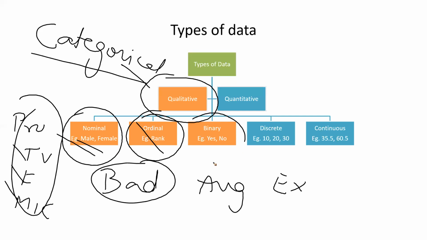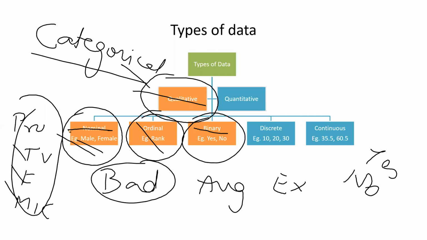Then the third type of categorical data which we have is yes or no, true or false, right? Binary type of data, whether the rain will happen or not, yes, no, something like that. So if I want to classify this categorical data, the segregations are nominal, which is like normal types of data where I have products and all those things. Ordinal, where I am having the rank, and binary, where I am having the binary type of data, true or false.